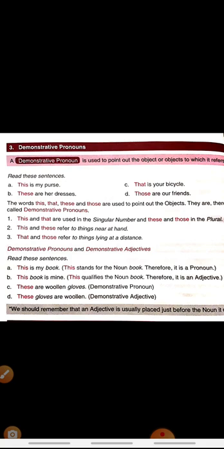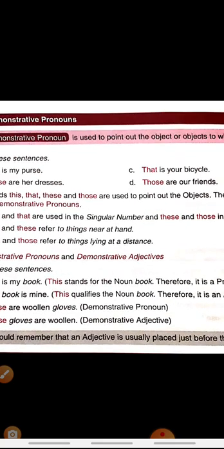Demonstrative adjective. So we should remember this point, that an adjective is usually placed before the noun it qualifies. We should keep this in mind, and then it is easy for us to identify the difference between interrogative adjective, interrogative pronoun, demonstrative adjective, demonstrative pronoun.